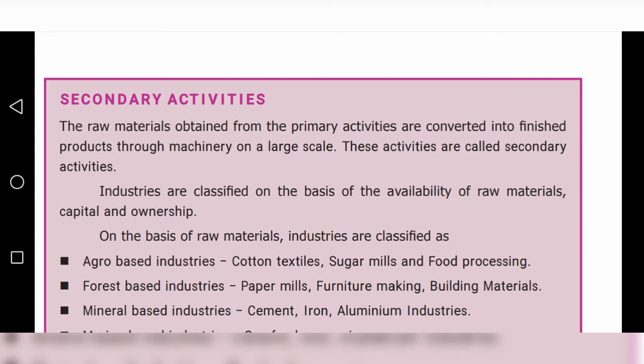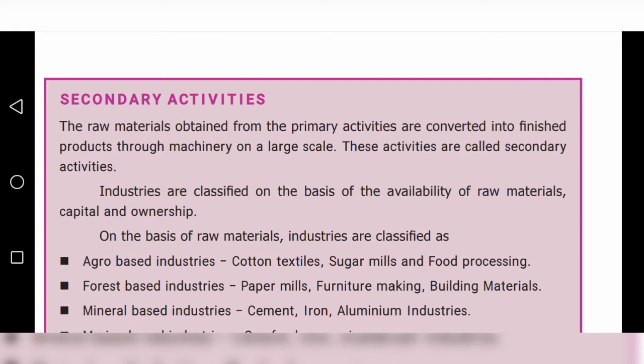If I explain, you can understand, children. Primary activities. For example, sugar. The village people cultivate the sugar cane. Afterwards, when the sugar cane has grown up, they cut it off and give it to the sugar mill. That is the machine. And the sugar mill converts the sugar cane into sugar.